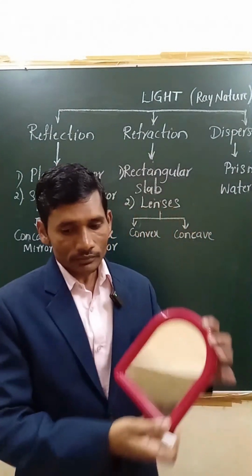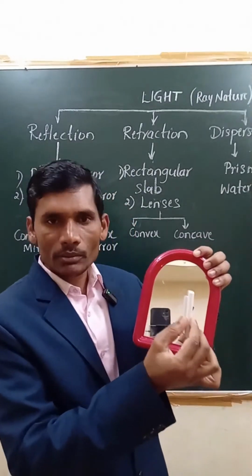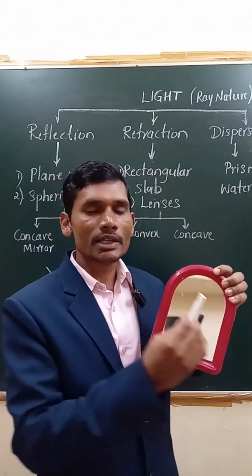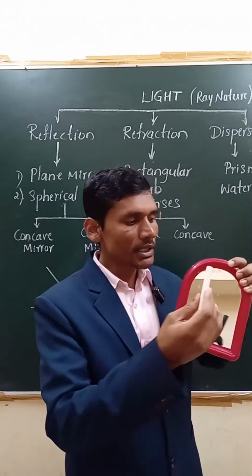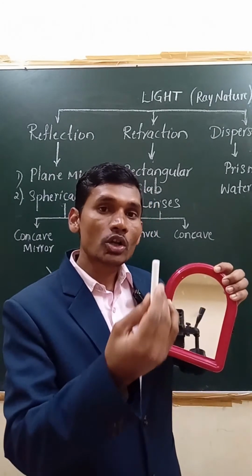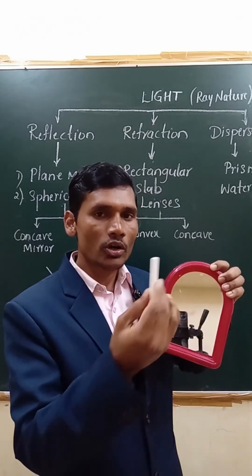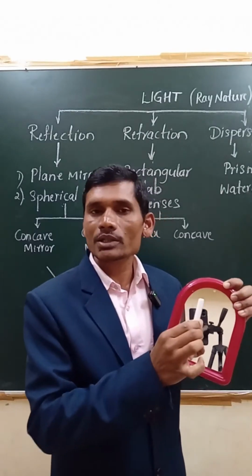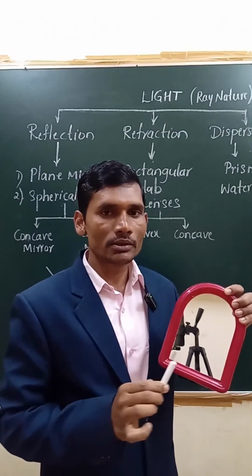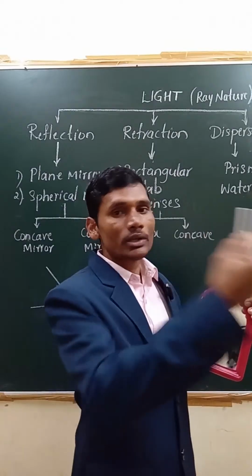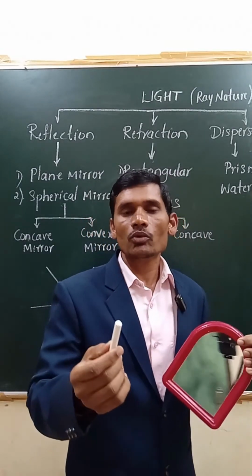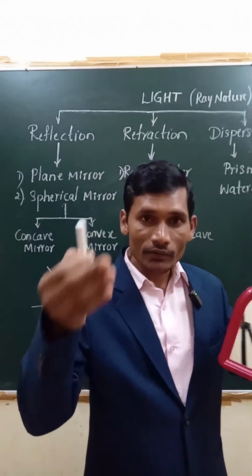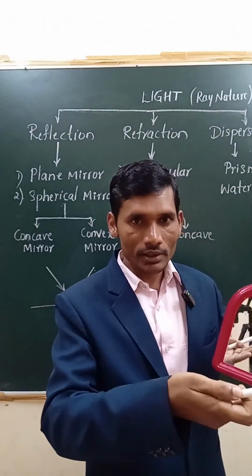Now you can see the image in the mirror, but you cannot get this image on a screen, right? Such a type of image, which can be seen in the mirror but cannot be caught on a screen, we call a virtual image, right? If you can get it on a screen, then it is called a real image, right? Then when we are standing in front of the plane mirror at home, what happens?